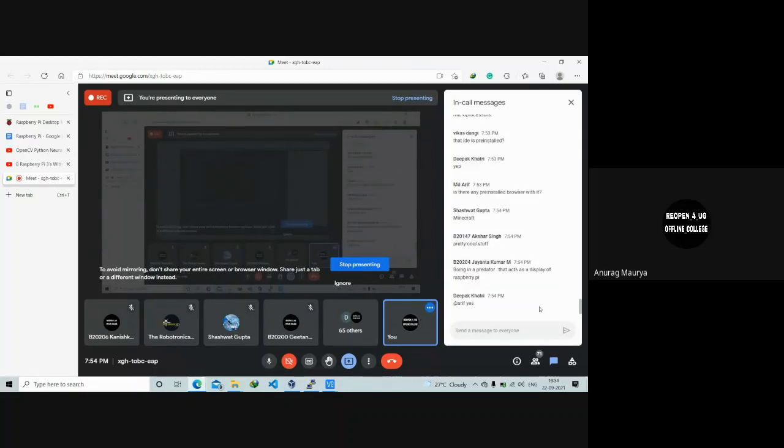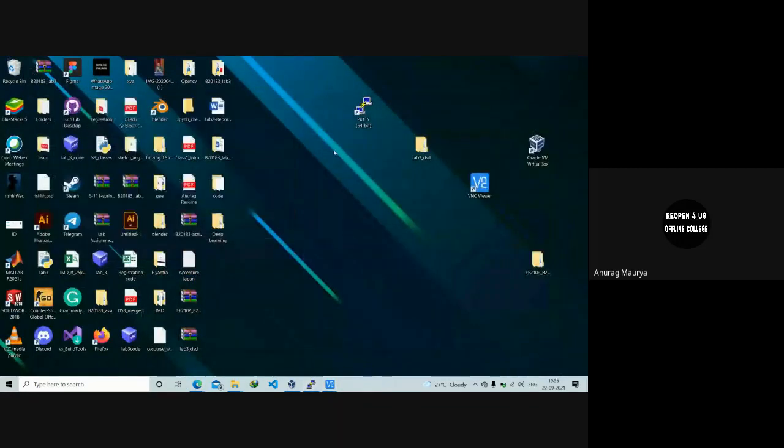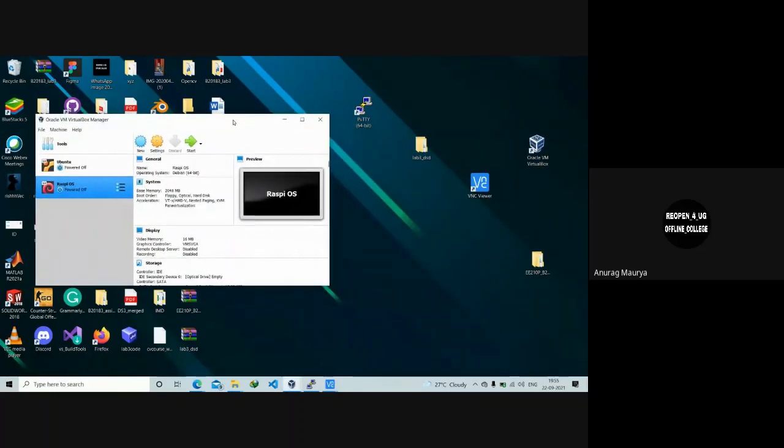The last part I would like to talk about: if you want to explore RPi, it is not necessary that you should buy an RPi first. For example, if you want to know whether a particular project requires Raspberry Pi or not, the best way to do that is first get familiar with the interface, like what operating system Raspberry Pi is working on and all that stuff.